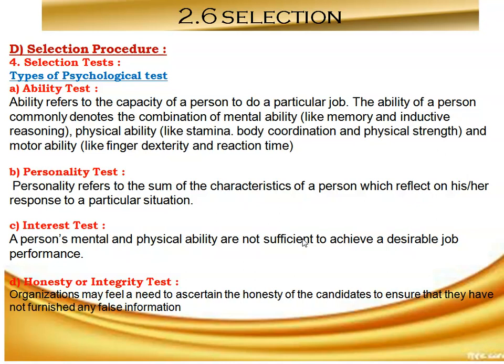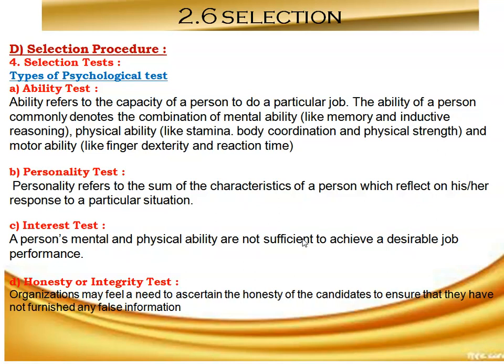The interest inventories are less fixed, and they may not fluctuate after the age of 30. So that's why interest test is necessary in psychological test.